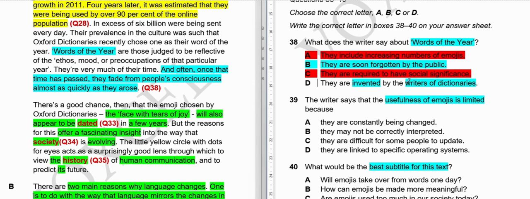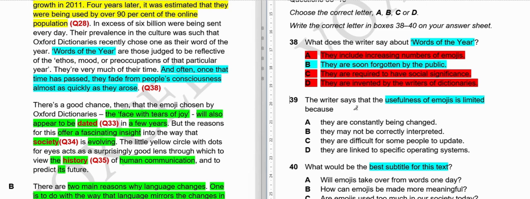We don't have any information on that. D, they are invented. There is nothing about that. They are telling that they are those words which are reflective of these three things, not words invented by the writers of dictionaries. So that's why these three options cannot be our answer. Hope it is clear. Moving on to the next question.